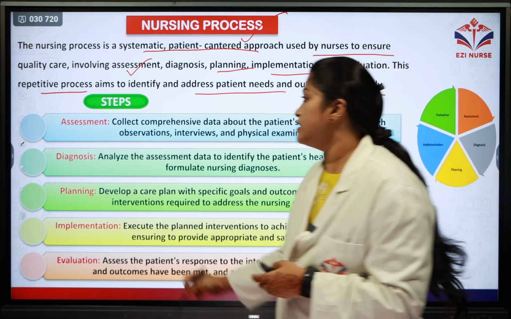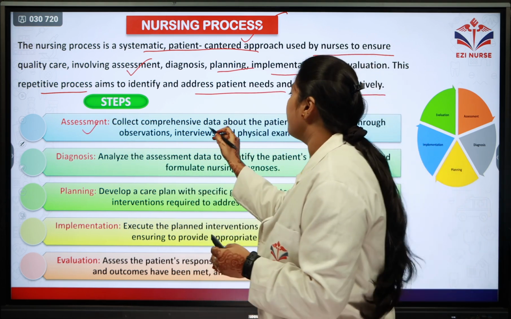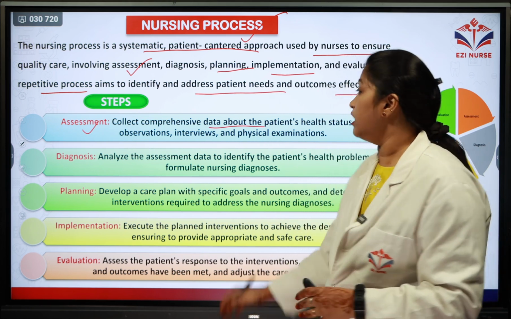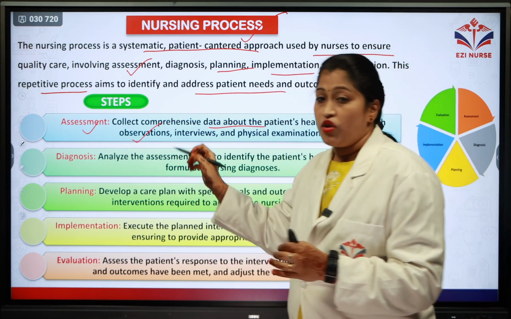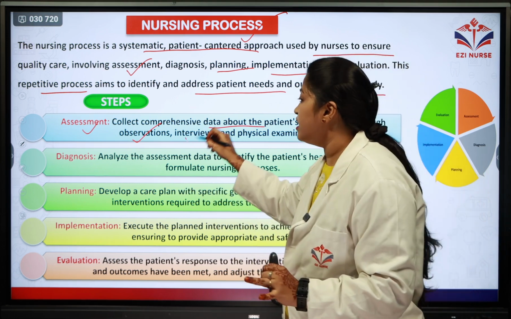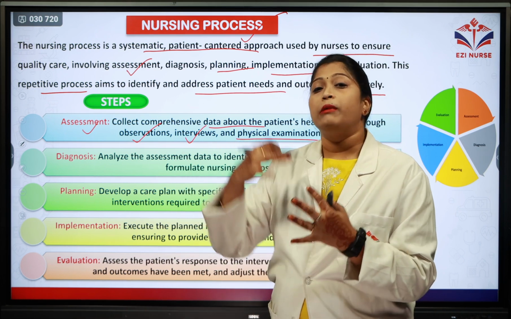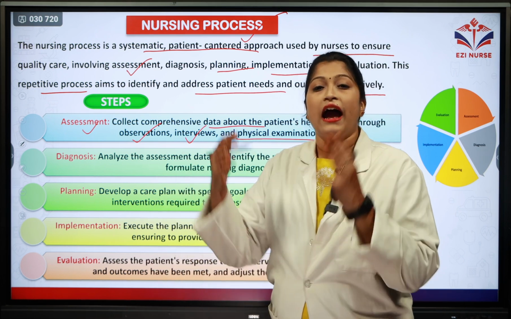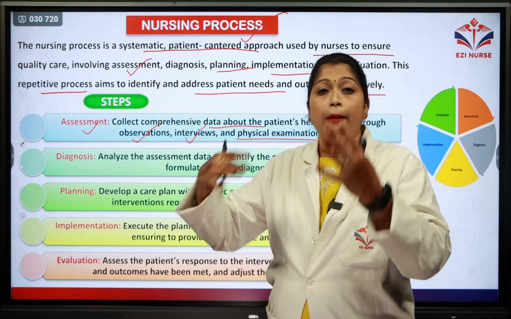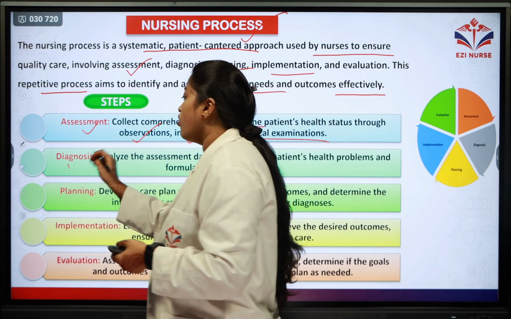The first step is the assessment. Here you're collecting comprehensive data, a complete data about the patient's health status through what processes: observation process, interview process and physical examination processes. The complete data of the patient is being received through these 3 processes and we are getting the information about the patient's health. The second step is the diagnosis step.